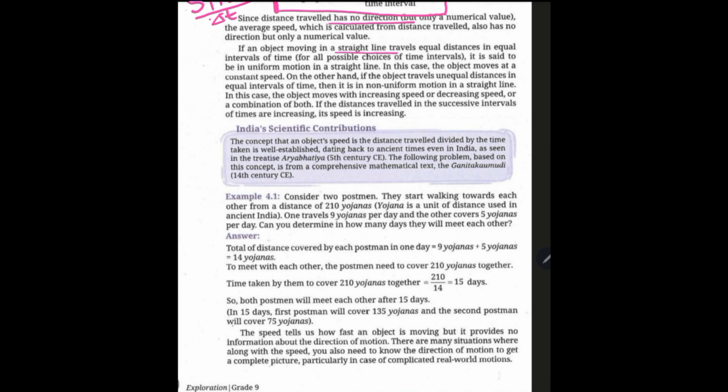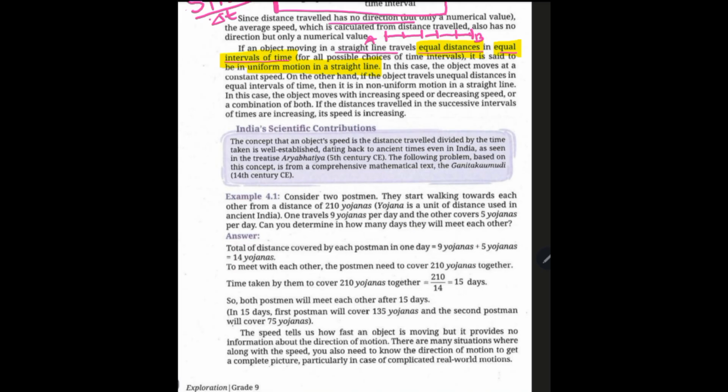and it travels equal distances in equal intervals of time, then for such a case, the object is said to be in uniform motion moving in a straight line. Why uniform motion? Because it is covering equal distance in equal intervals of time. Suppose from a starting point A, it goes to point B, but all these time gaps and distance gaps are the same when it is traveling from one point to the other.